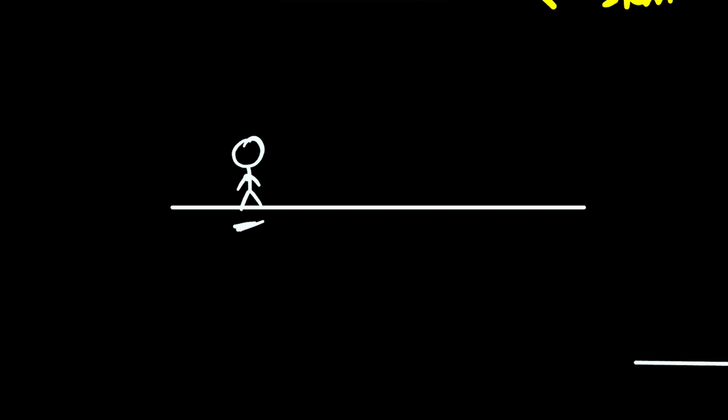Got it? But the question remains, what if the guy is moving from a point, say X, and he goes along this path, then he comes back to the same point? If that is the case, what will be your displacement value here? So think about it. When we define displacement, we need 2 points, where you start, also called the initial, and where you end, also called the final. So it's a gap between the initial point and the final point. This gap gives you your displacement here. How long is this gap? How long is this line? This yellow line here gives you the displacement between these 2 points here.